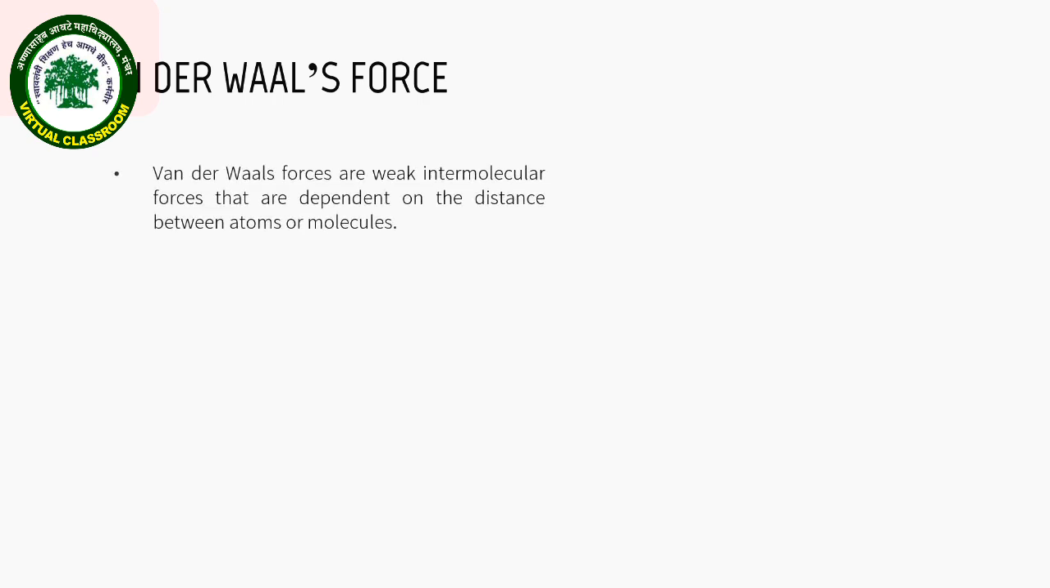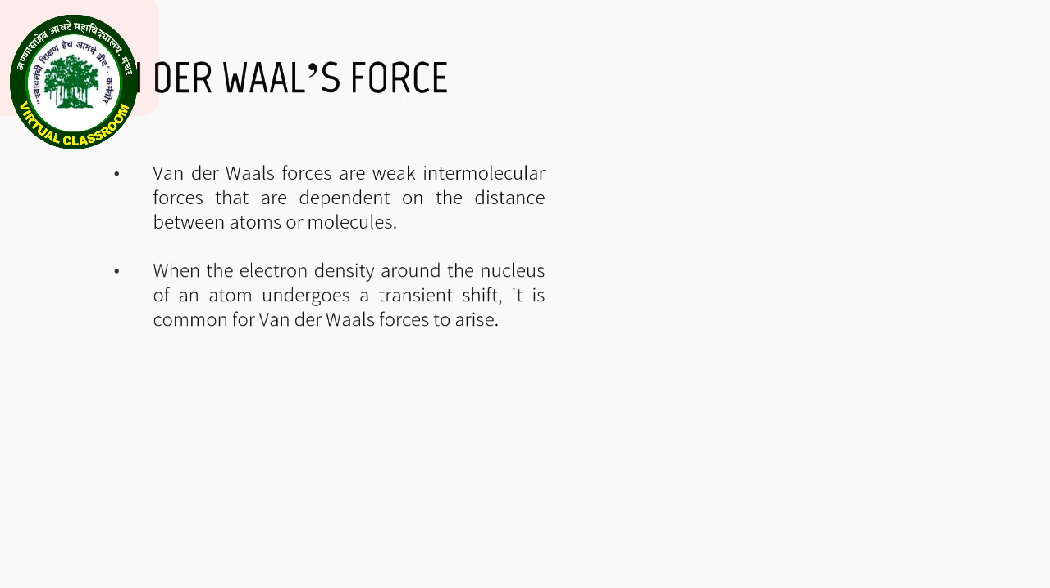The next type is van der Waals forces. These forces are weak intermolecular forces that are dependent on the distance between atoms or molecules. When the electron density around the nucleus of an atom undergoes a transient shift, it is common for van der Waals forces to arise. The chance that an electron of an atom is in a certain area of the orbital in the electron cloud at a specific time is called electron charge density.